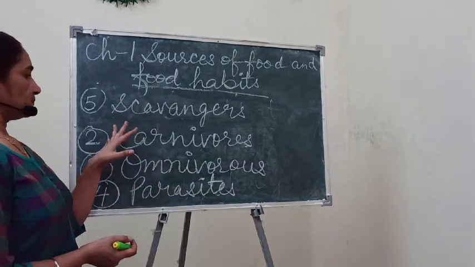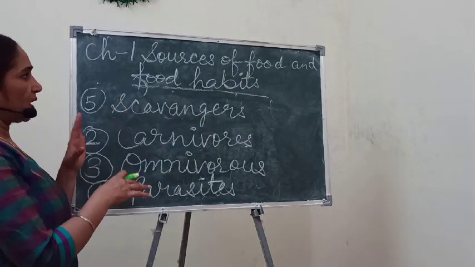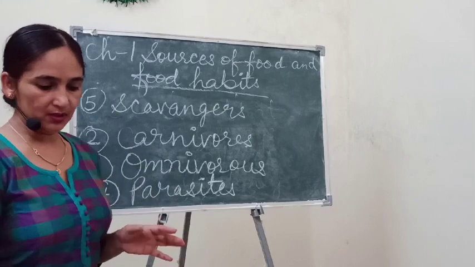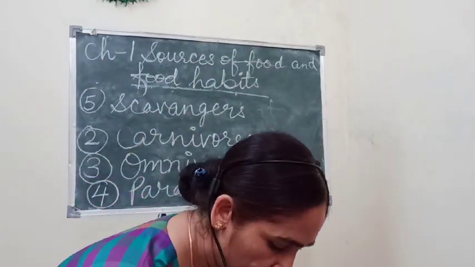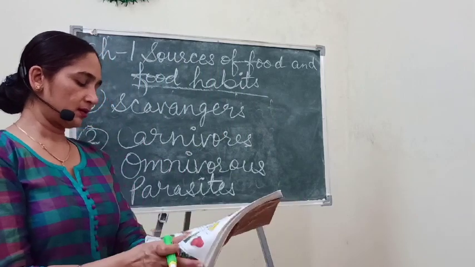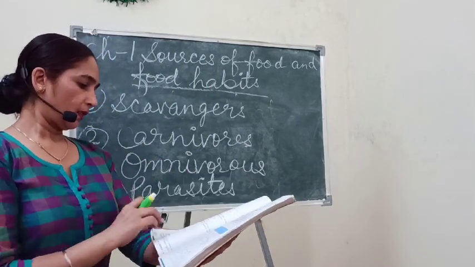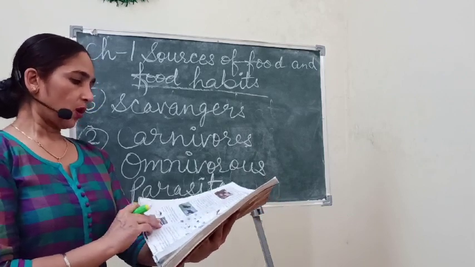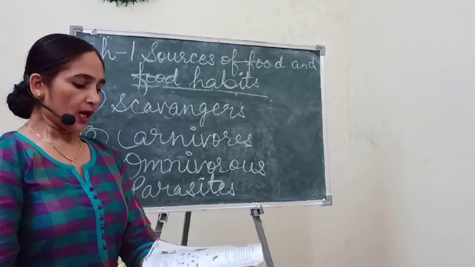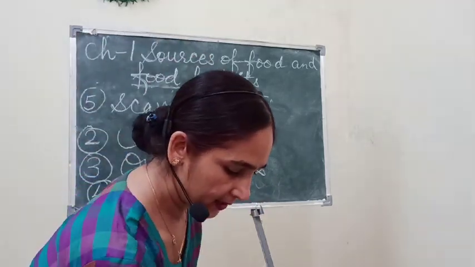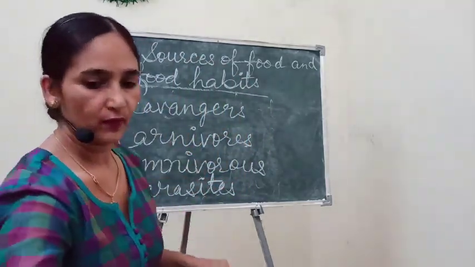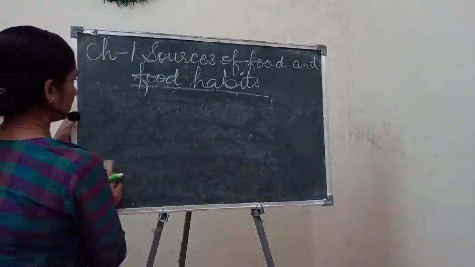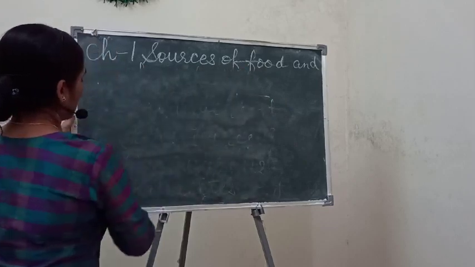So children, I think we have studied all the food habits in this chapter. The last thing we studied in chapter number 1 is the food chain.